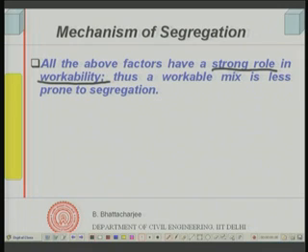Thus, a properly workable mix is less prone to segregation. Segregation means separation. So, the paste has to hold the aggregates, the mortar has to hold the coarse aggregate, and then there will be no segregation. If the mix is like that, there will be very little internal segregation.